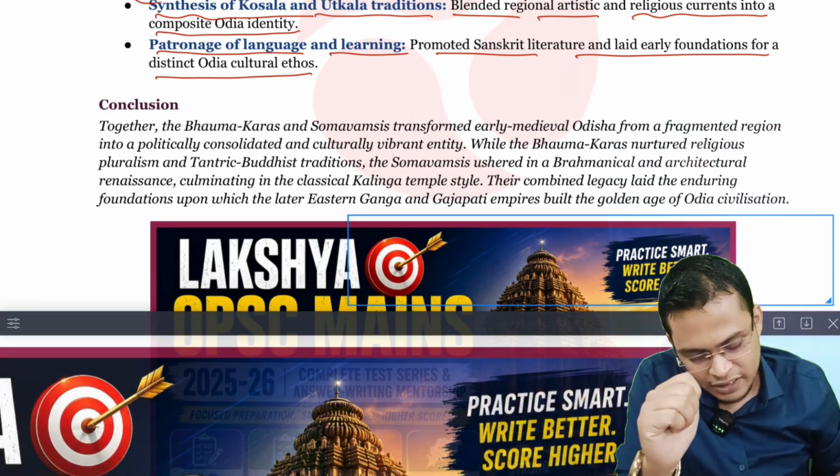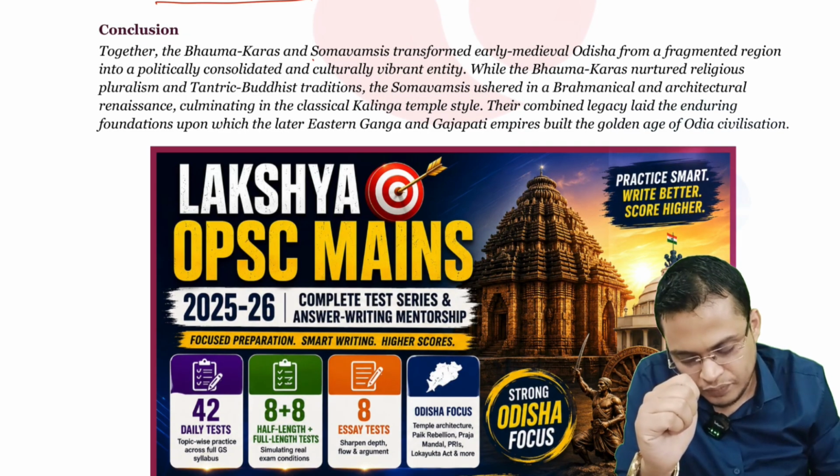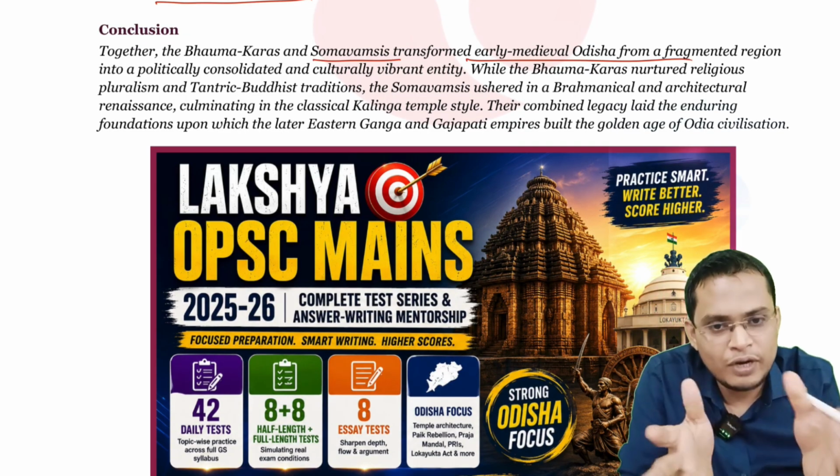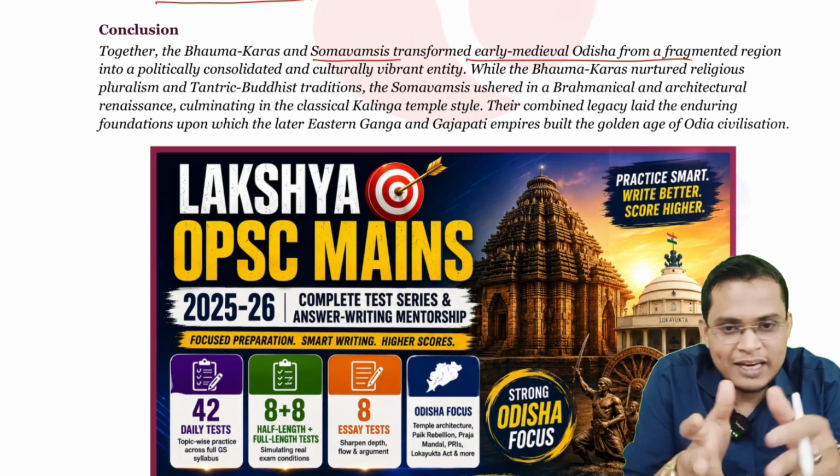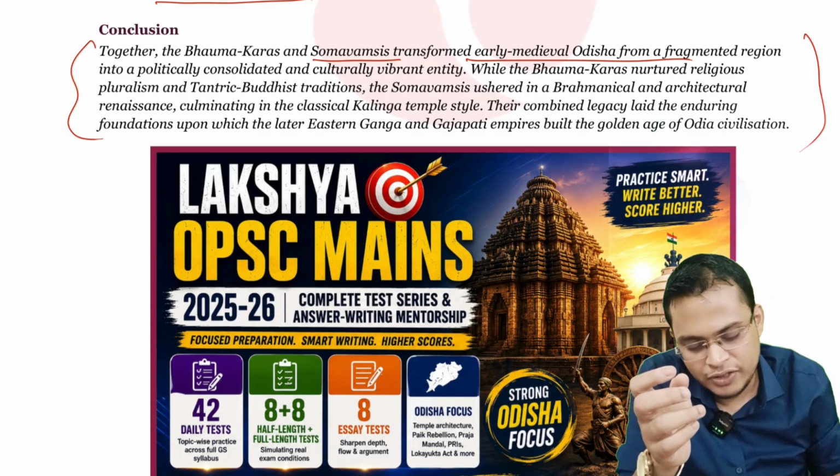So in conclusion, we can write that the Bahumakara and Somavamsi, no doubt, politically unified and promoted the cultural renaissance of Odisha in the early medieval period. That is what you have to sum up in your conclusion.